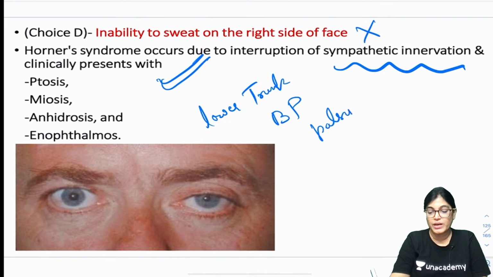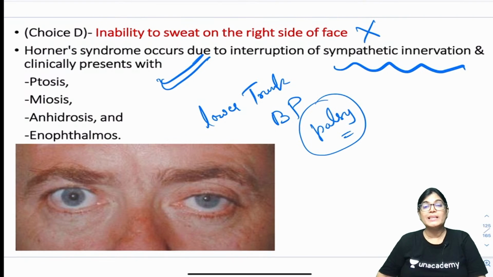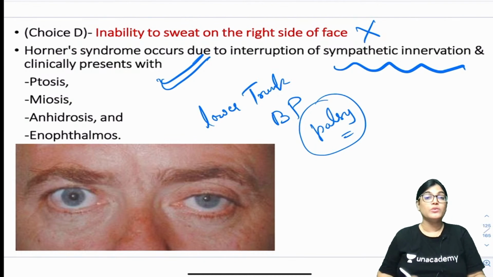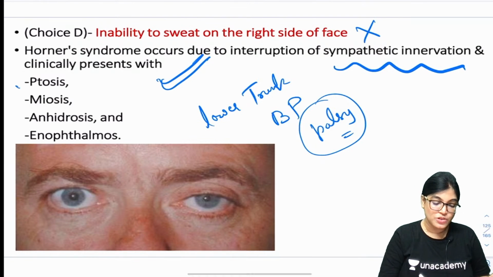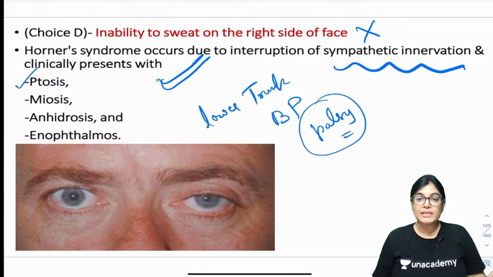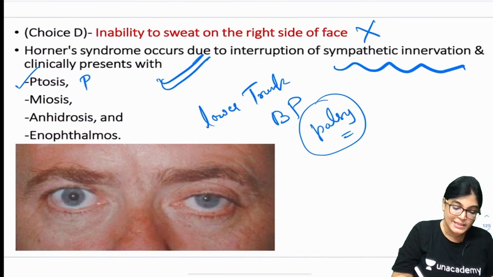This is the condition where Horner syndrome is seen. Also it is seen in cases of Vasovagal syndrome, PICA syndrome, posterior inferior cerebellar syndrome. And if Horner syndrome was the condition, sympathetic innervation should have been involved, not the motor part of facial nerve. And the presentation of the patient will be ptosis. What is ptosis? Basically it is partial ptosis.